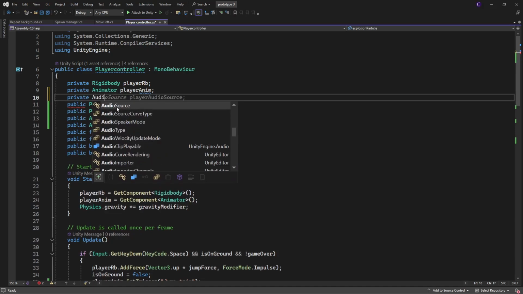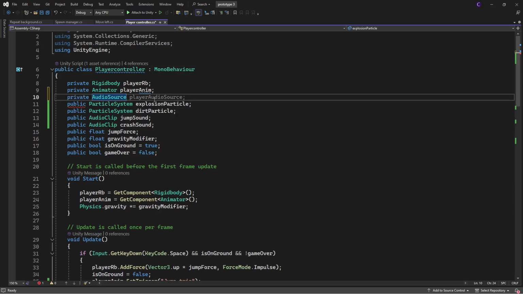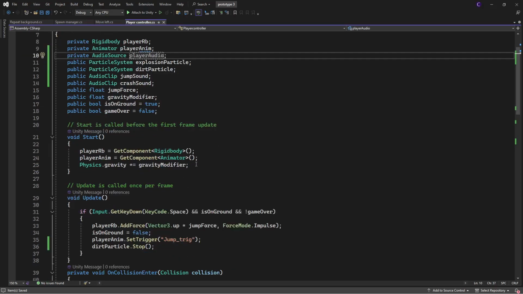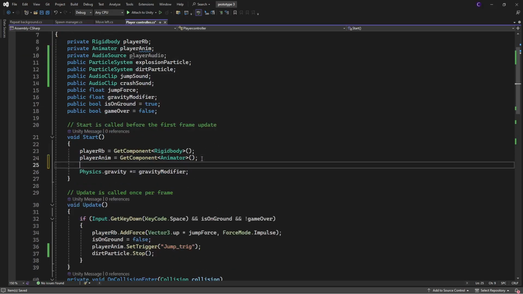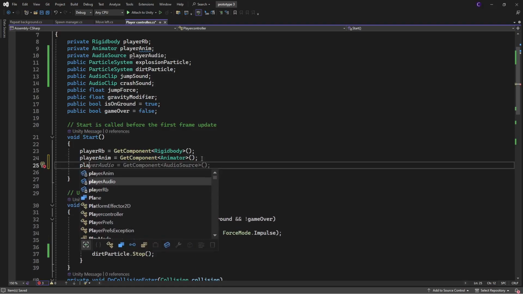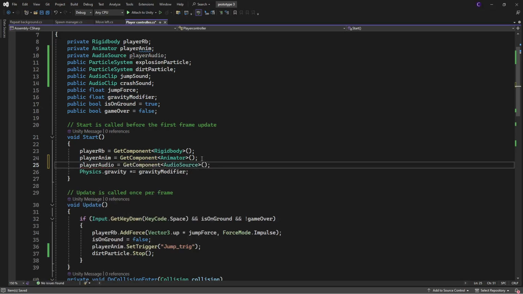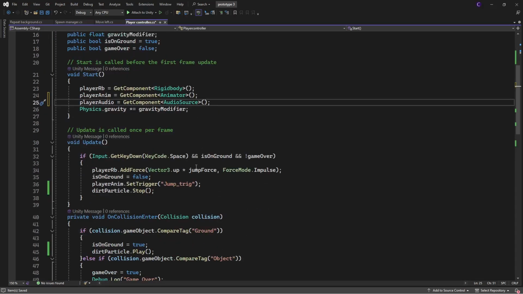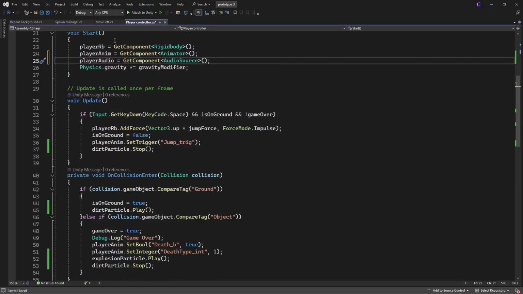Player audio source. Thank you. And then now we are going to go right here and do player audio. Get component audio source. Awesome. Pretty sure every single time I've typed one of these in here, it's auto-completed the get component.